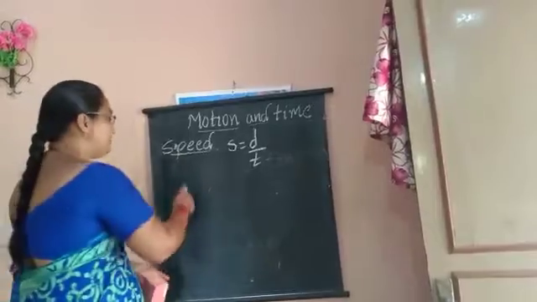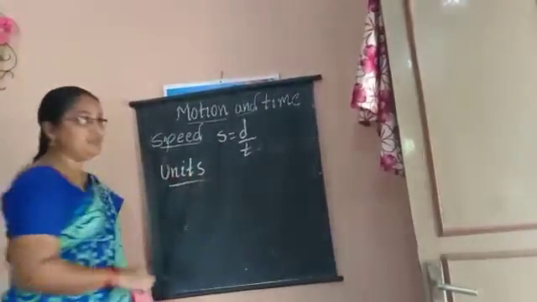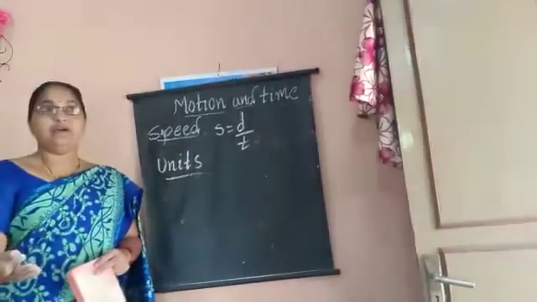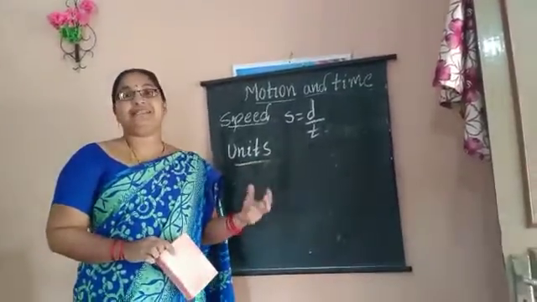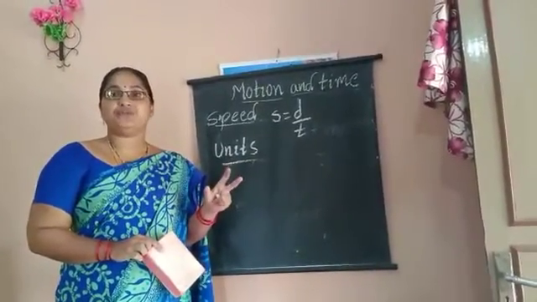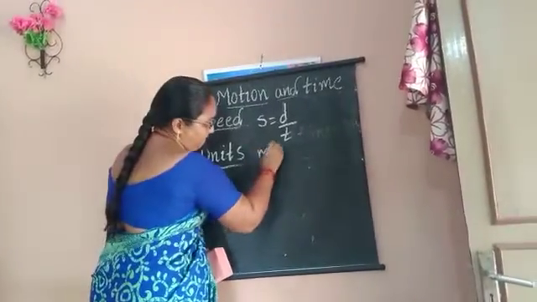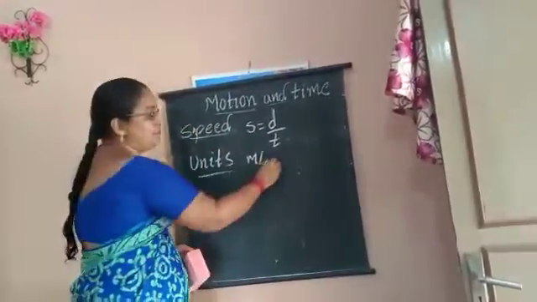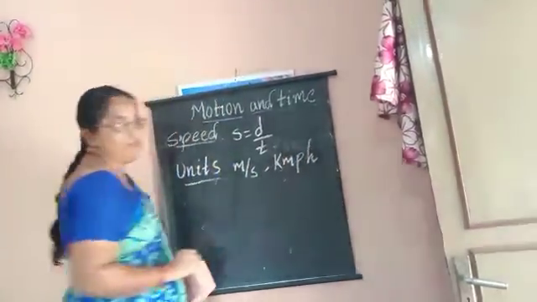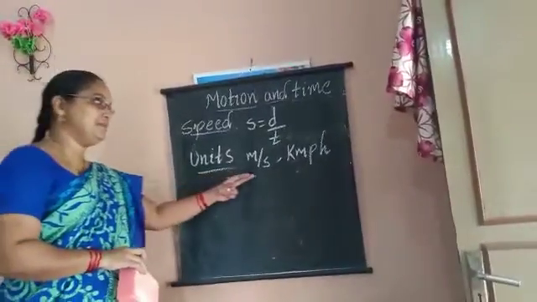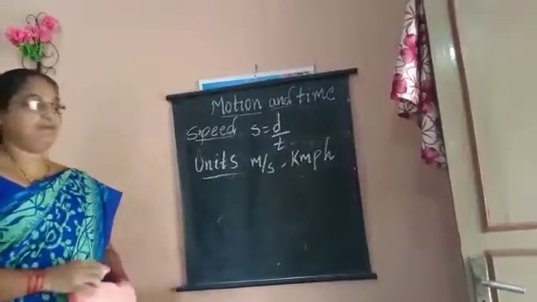What are the units for this speed? Depending upon the need and the situation, the units are expressed in different ways, like meter per second and kilometer per hour. Meter per second is a unit of speed. Kilometer per hour is also a unit of speed.